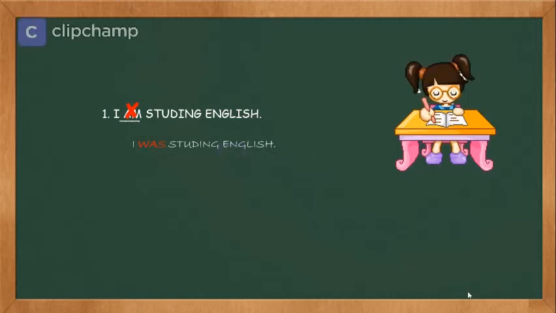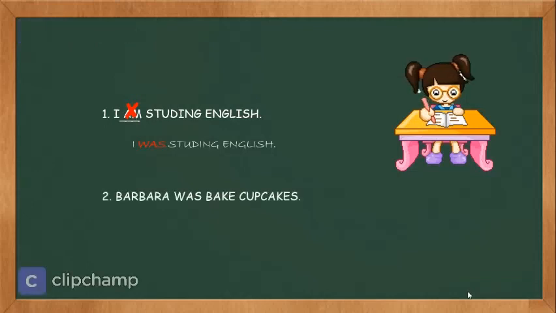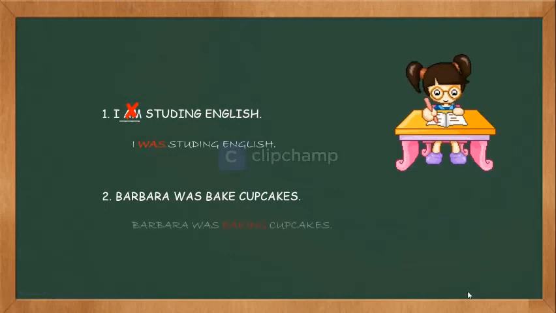Let's go with the next exercise. Barbara was baked cupcakes. Do you know what is the mistake here? Exactly. We need to add the ing to the verb. So the correct answer is Barbara was baking cupcakes.